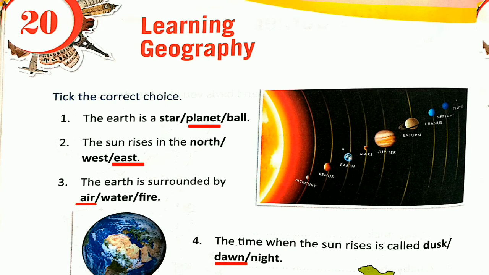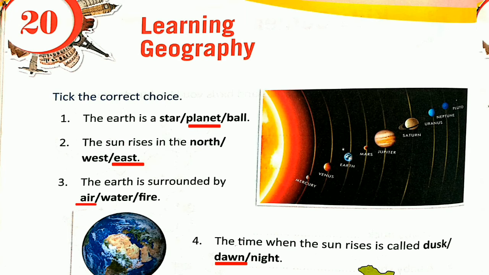So the earth is a planet. Number 2, the sun rises in the east. Number 3, the earth is surrounded by air. And number 4, the time when the sun rises is called dawn.